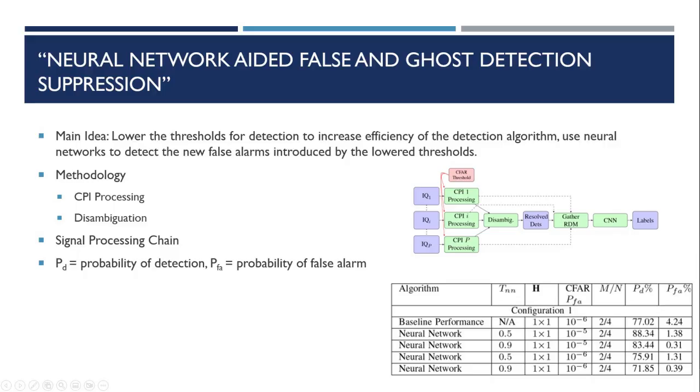With the signal processing architecture outlined, we can now examine the results. And based on the table, it can be seen that for some configurations, neural network assisted signal processing architectures can outperform the baseline architecture by having higher probabilities of detection, which is PD on the table, and having lower probabilities of false alarms, which is PFA on the table.